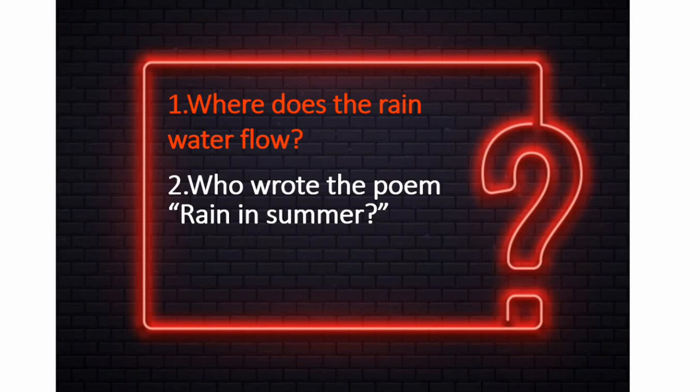Yes, the poem Rain in Summer is written by H.W. Longfellow. Excellent, students. Your third question is, what was dusty and hot? Can't you remember? There are two things. The broad and fiery street and the narrow lane were dusty and hot.